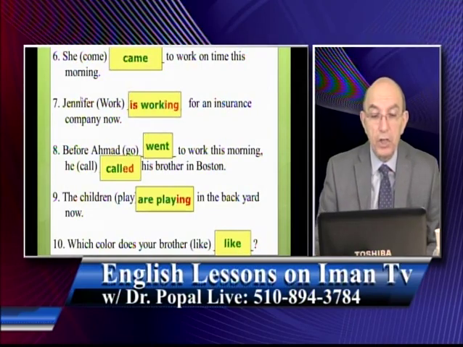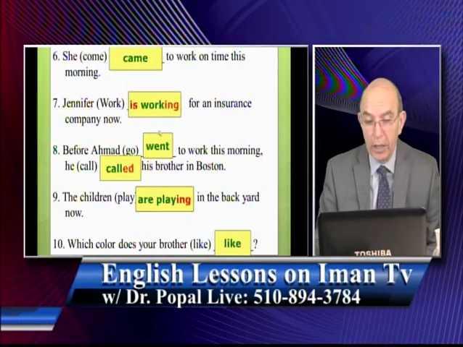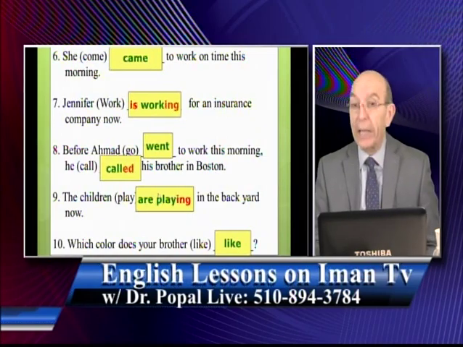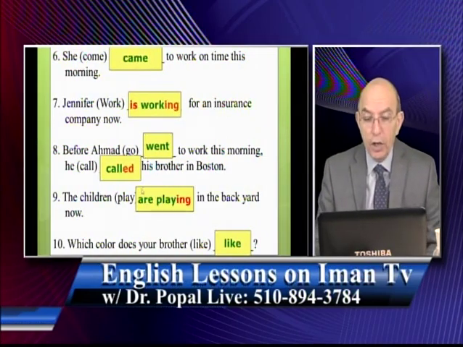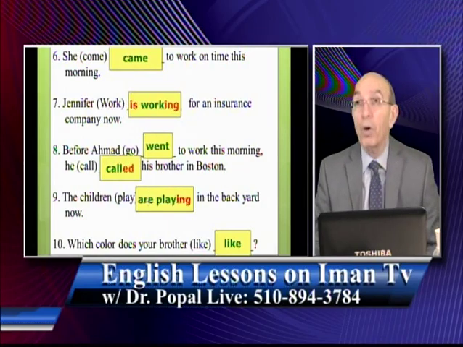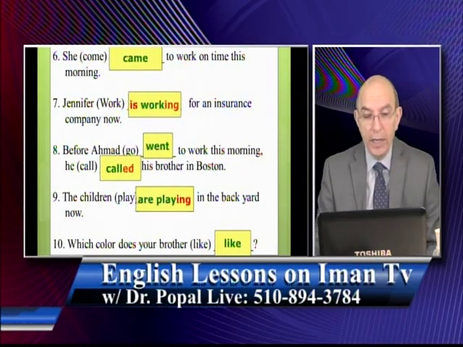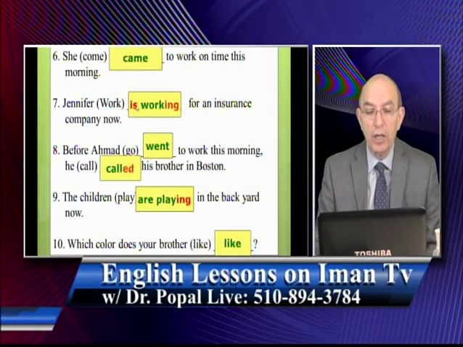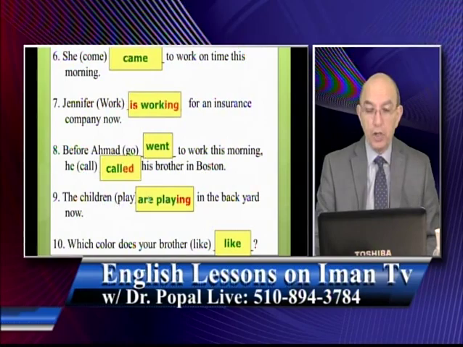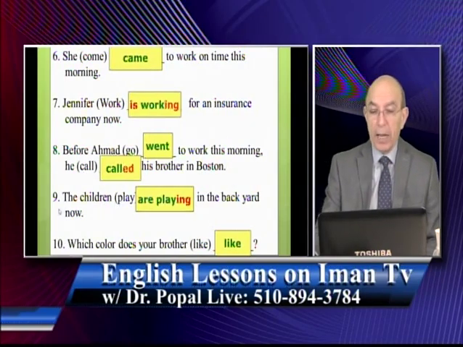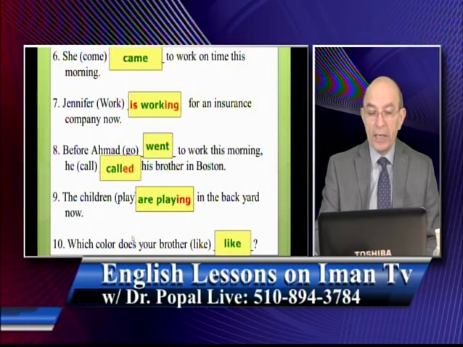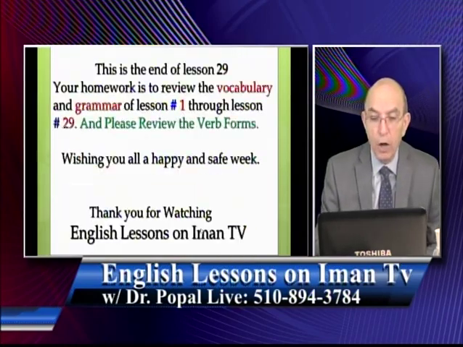See, we say Jennifer is working, but the children are playing. So because children is plural, you have to use what? The plural form of is, which is what? Are. And here, because Jennifer is singular, you say what? Is. Jennifer is working. So that's how it works. The children are playing in the backyard now. And what color does your brother like? Again, remember that after does, after do, after didn't, we always use what? The simple form of the verb.